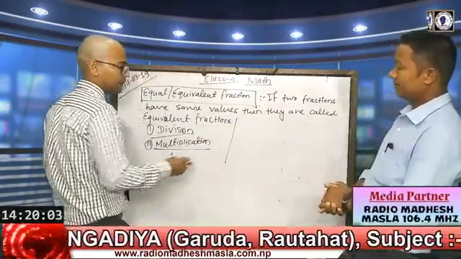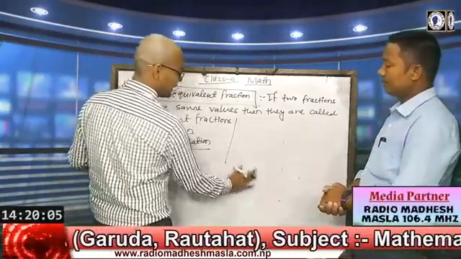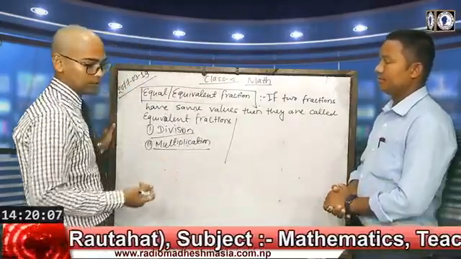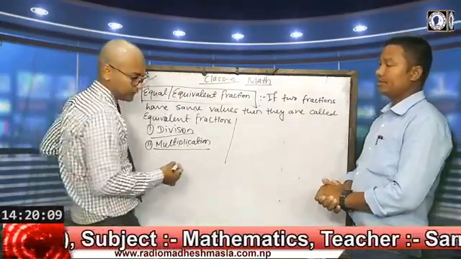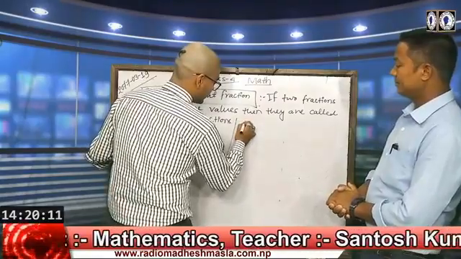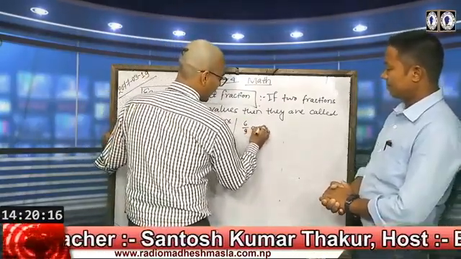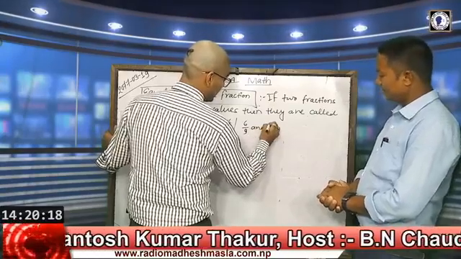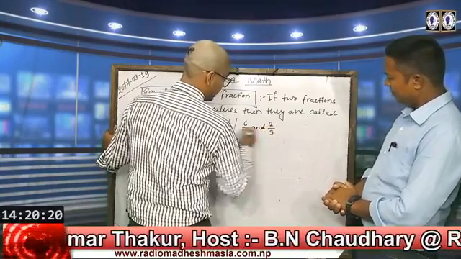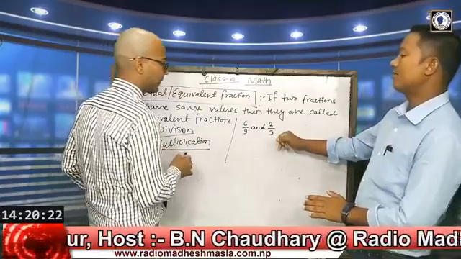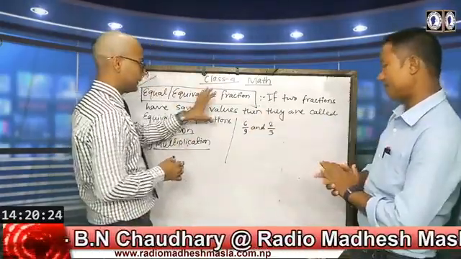Suppose we have two fractions. Let's take an example by taking two fractions. Suppose they are 6 by 9, and the other is 2 by 3. Example of equivalent fractions.